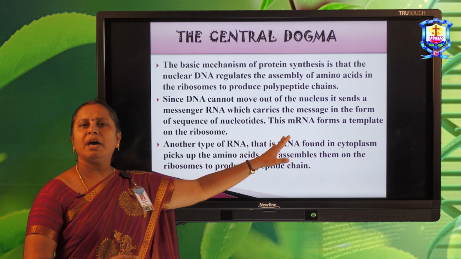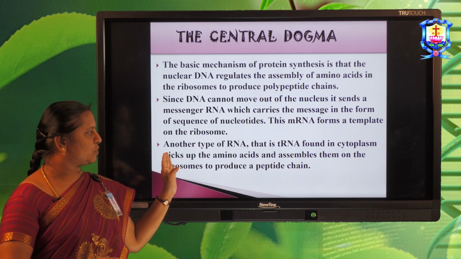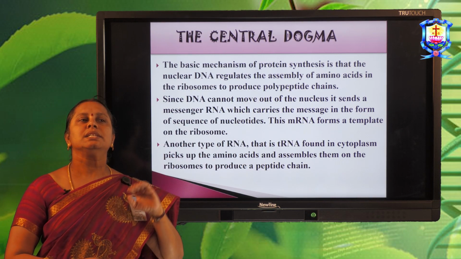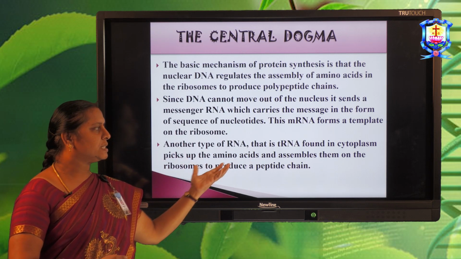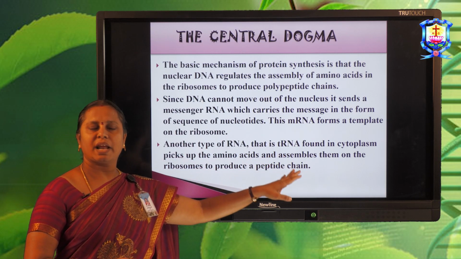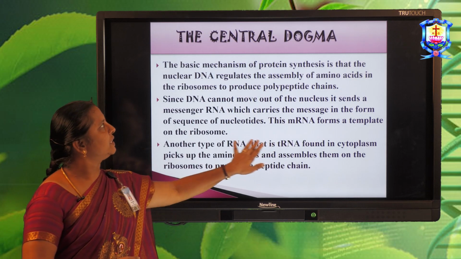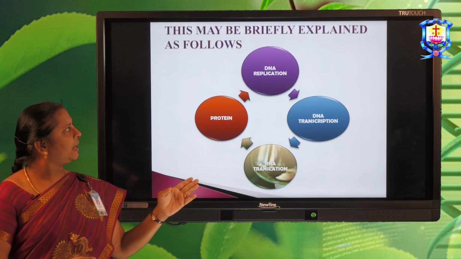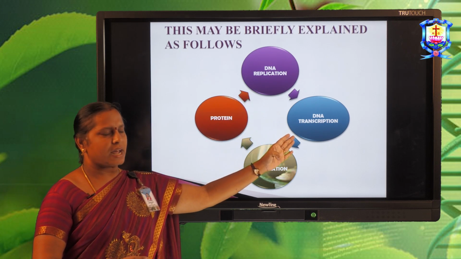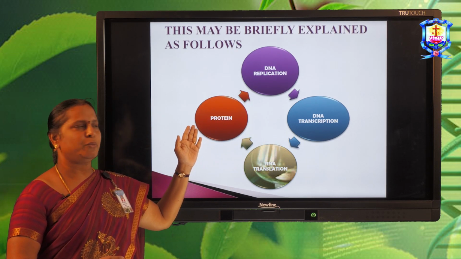In this, the mRNA forms a template on the ribosome. Another type of RNA, that is tRNA, is also involved in the synthesis of protein, so that it assembles the amino acids on the ribosome to produce the polypeptide chain. This mechanism may be briefly explained as replication, transcription, translation and protein.